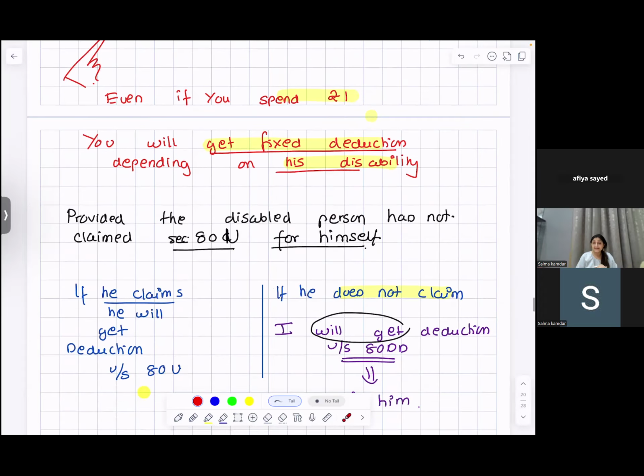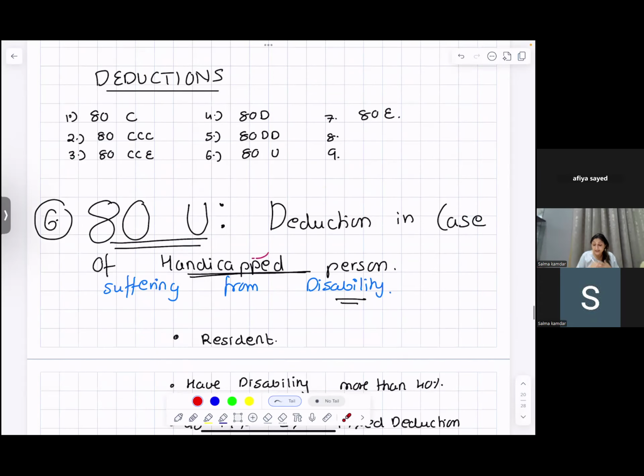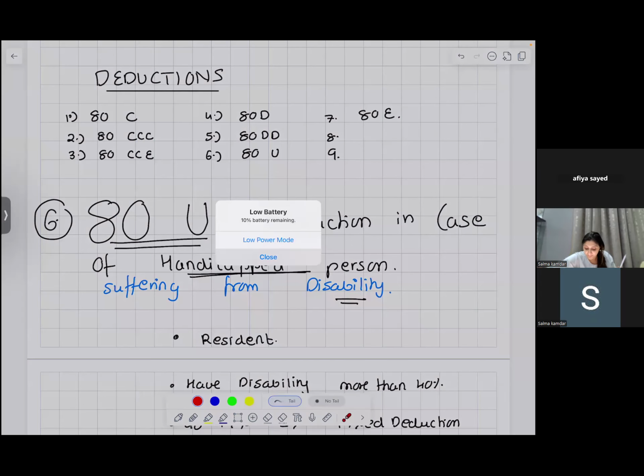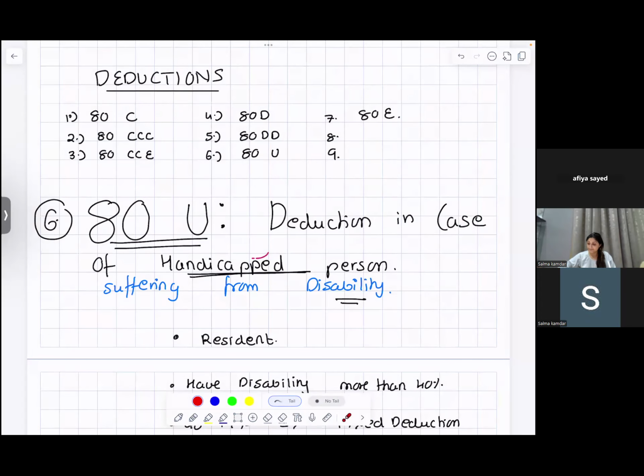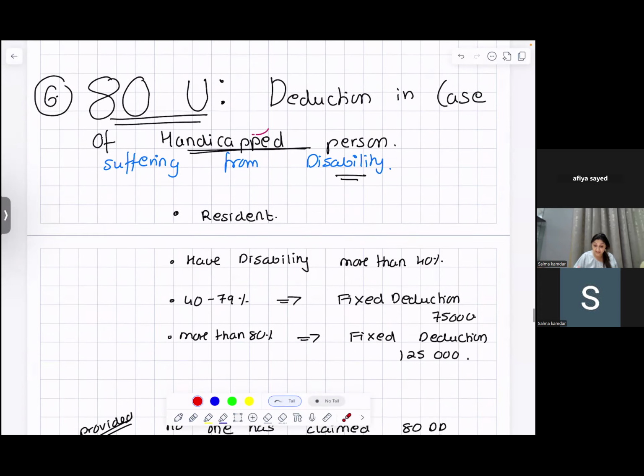Yes. So then what is 80U? 80U is the deduction when a disabled person takes the deduction in his own favor. You are a handicapped person suffering with disability, and you are taking deduction for yourself.